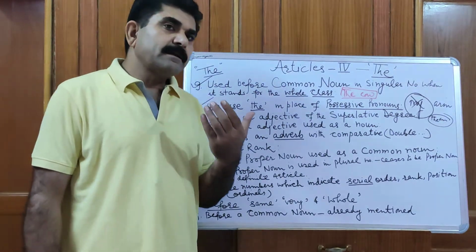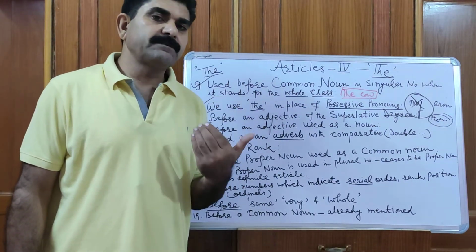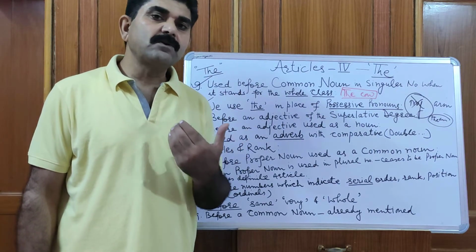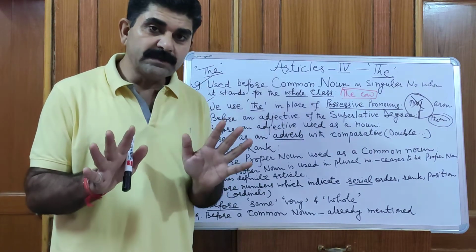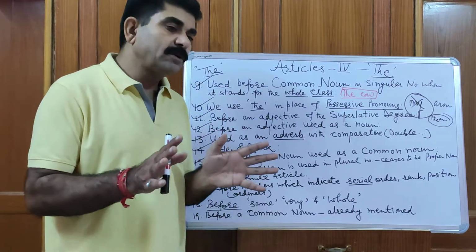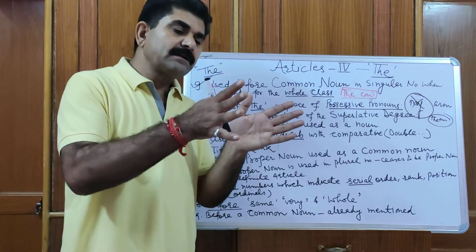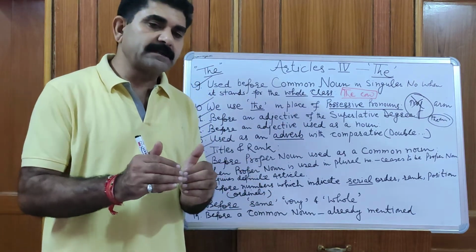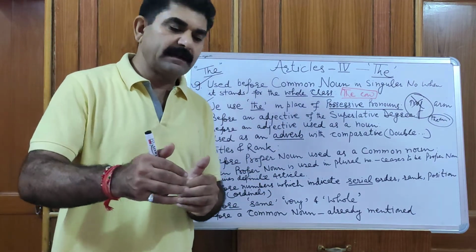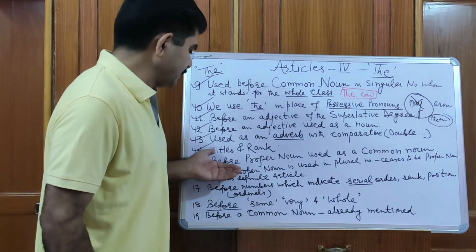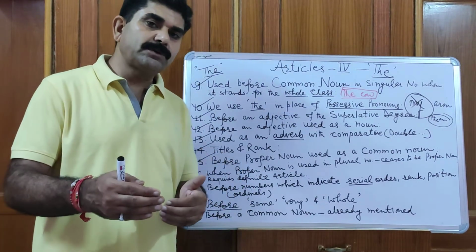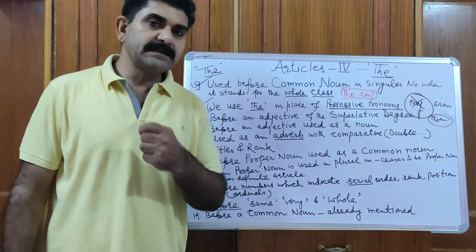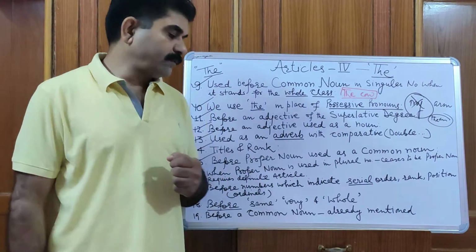So when we are talking about the real Lata Mangeshkar, we will say Lata Mangeshkar is the best singer of the world. We are not using the article the before that because Lata Mangeshkar is a proper noun. But that quality of singing well can be attributed to anyone who sings well. For example, Ritika is the Lata Mangeshkar of our village.